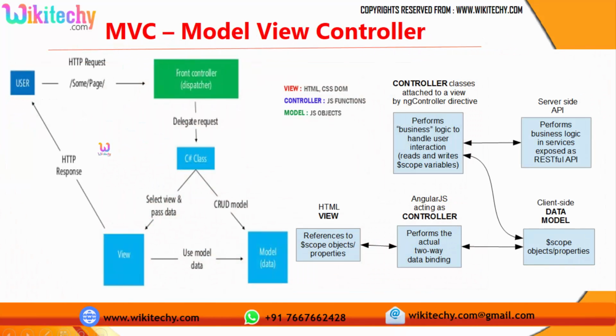You are able to see here a live implementation in C#. The user is asking for an HTTP request. The front controller will take care of calling your model and view. If there is any create, read, update or delete operation, it will go to the model, take the data, and this is passed to the view so that you will get the response in the HTML. That's how the functionality is.